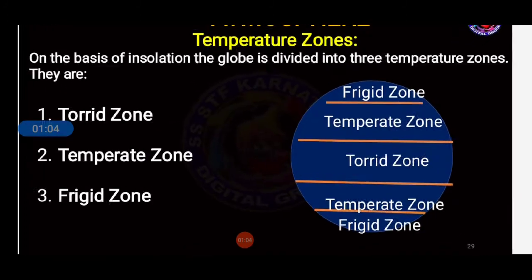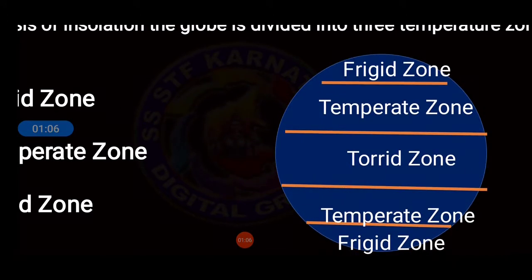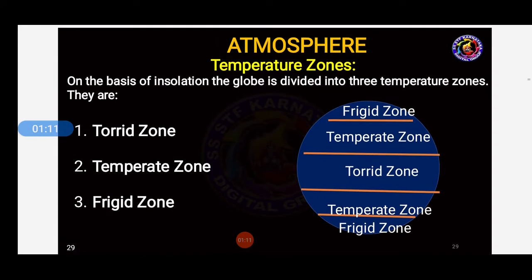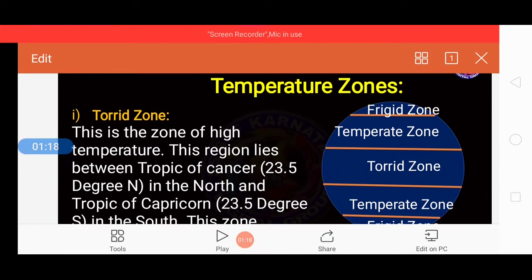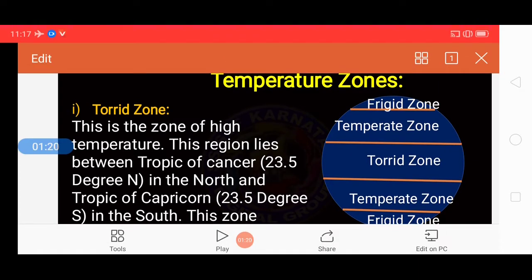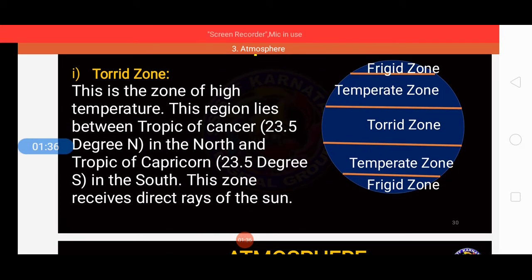As you can see, it is visible to you on the screen: frigid zone, temperate zone, torrid zone and again temperate zone and frigid zone, with the torrid zone at the middle. Okay. So first we have the torrid zone. It is the zone of high temperature. This division lies between Tropic of Cancer 23.5 degrees northern in the north and Tropic of Capricorn 23.5 degrees southern in the south. So this zone receives direct rays of the sun.